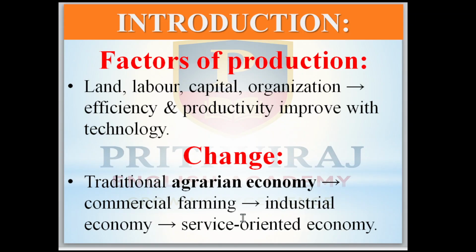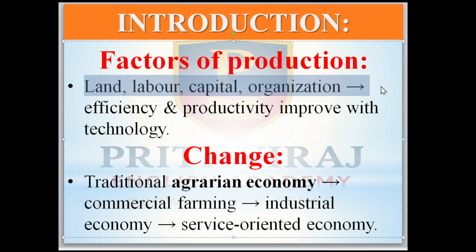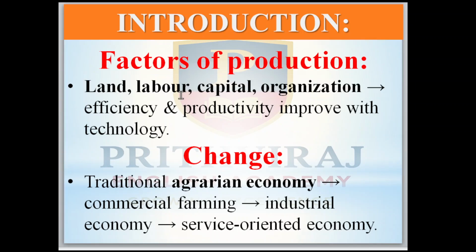Now come to the factors of production. Four factors are there for production. Those are land, labor, capital and organization. Efficiency and productivity improve with technology. About them we will come to know in detail. For land we are going to pay rent, for labor we pay wages, capital means money and we pay interest for it, and organization gets the profit.